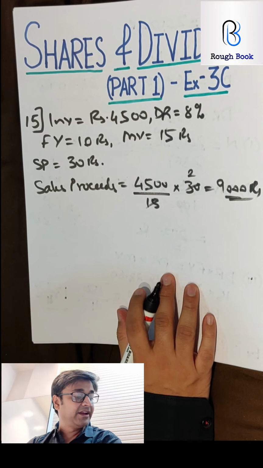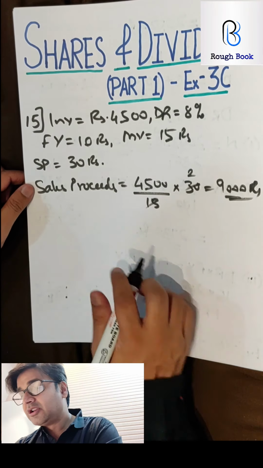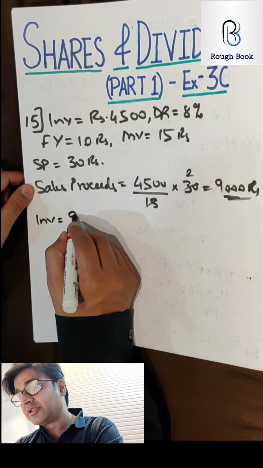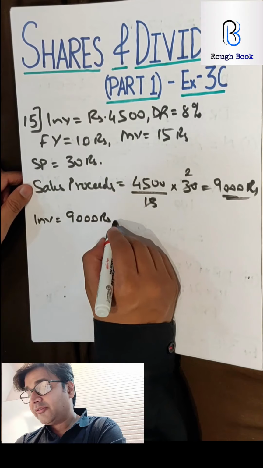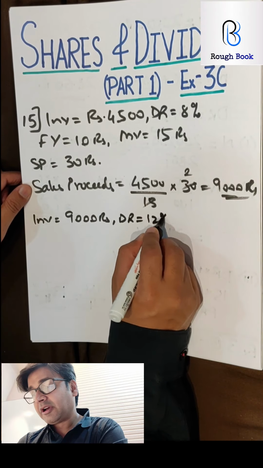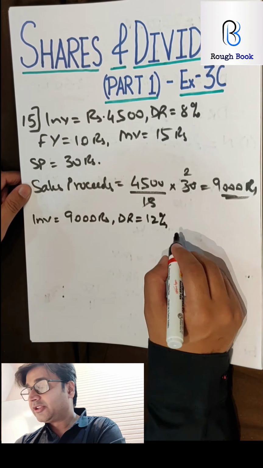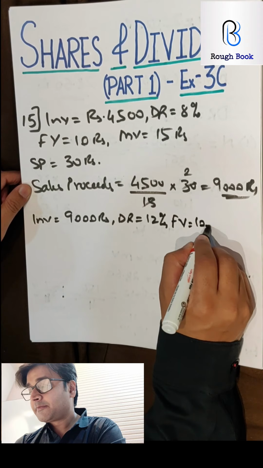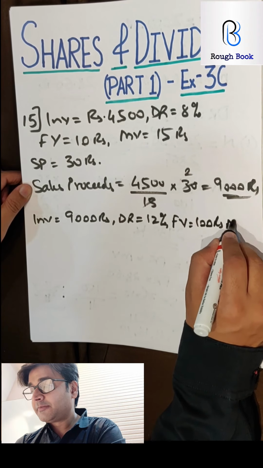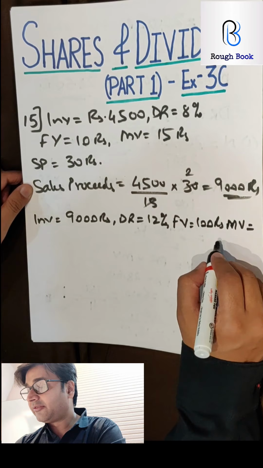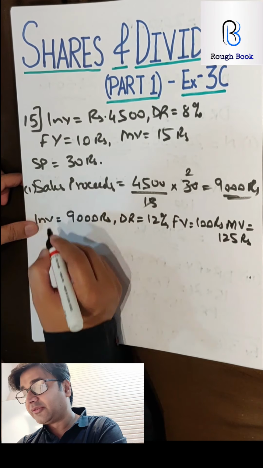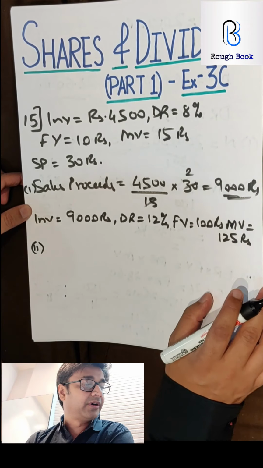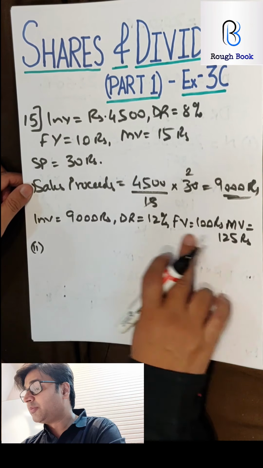So we got the investment for the second shares. Further, he invests the proceeds in 12%. So we got the investment as rupees 9,000 in 12%. So the dividend rate is 12% now. Face value 100 rupees and market value 125 rupees. So all the data is sorted. The first part is sale proceeds, we found it. And now for the second part: the number of 125 rupees shares bought.